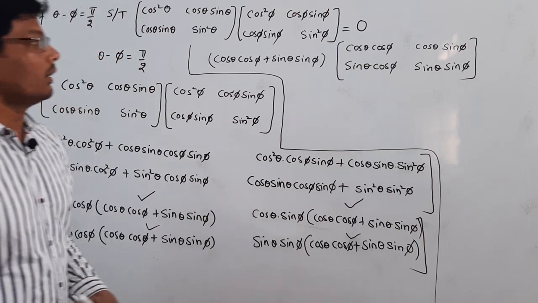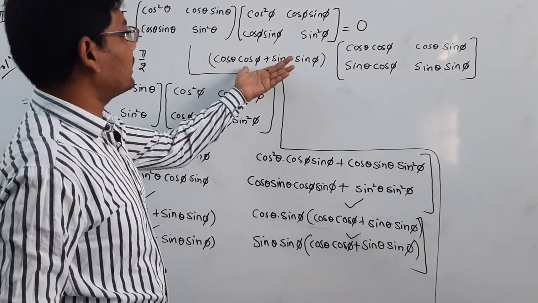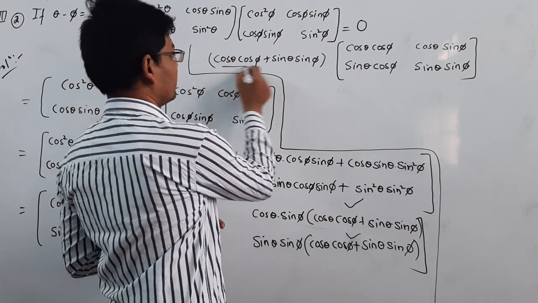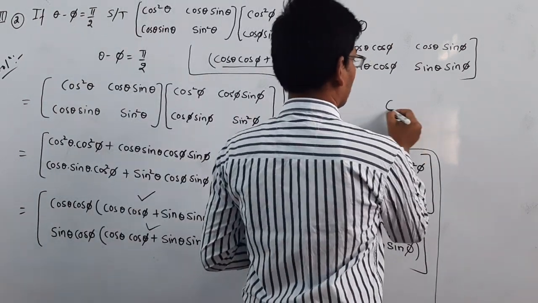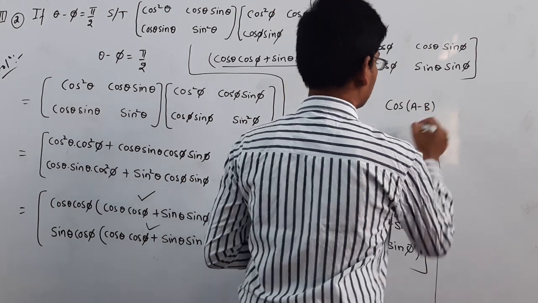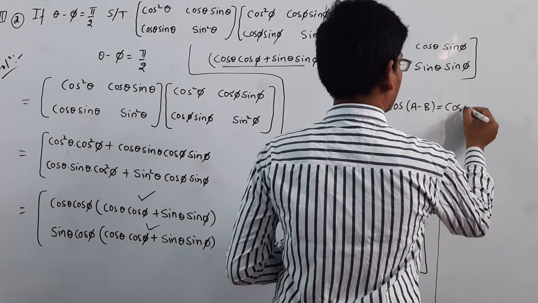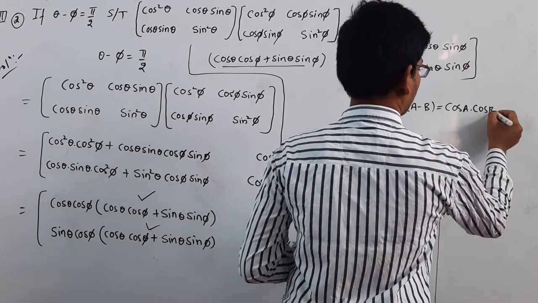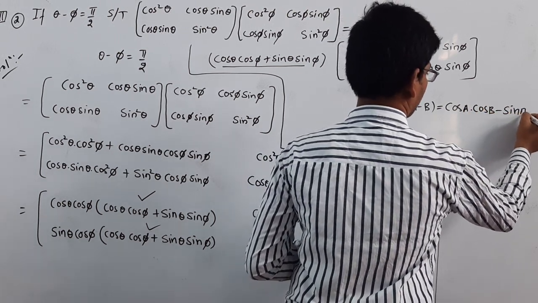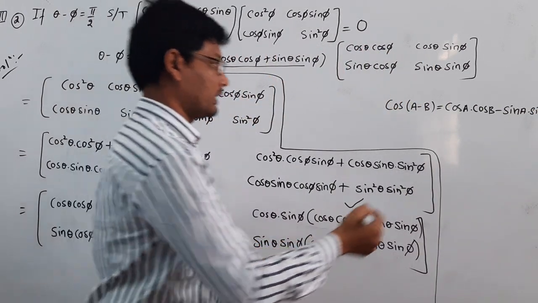This is the output matrix here, and if you observe this one, this is the formula for cos of a minus b. Cos of a minus b is equal to cos a cos b plus sin a sin b.